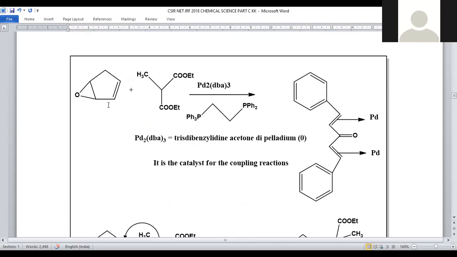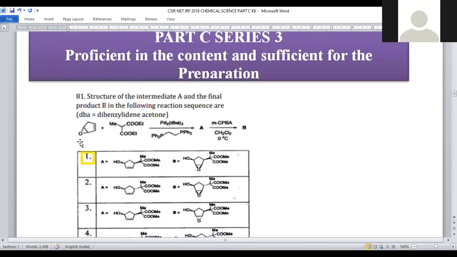When we take the starting material with a 5-membered ring with an olefinic double bond and epoxide, it is treated with CH3COOEt having an active methylene functional group, in the presence of Pd2(dba)3. DBA stands for dibenzylidene acetone, as given in the problem.